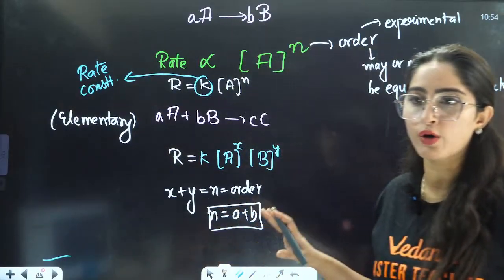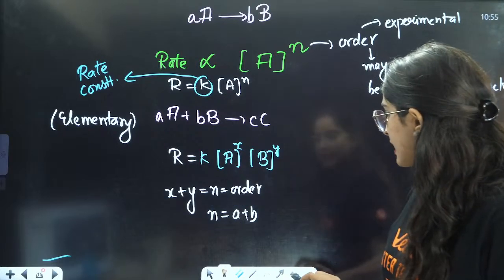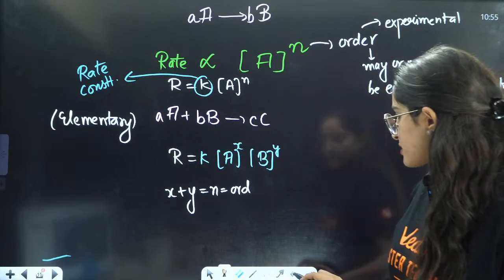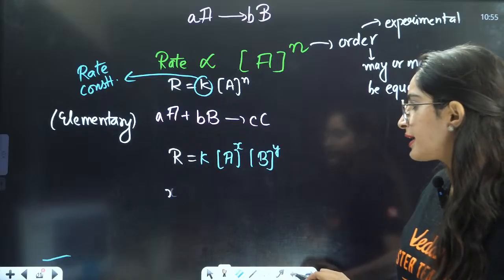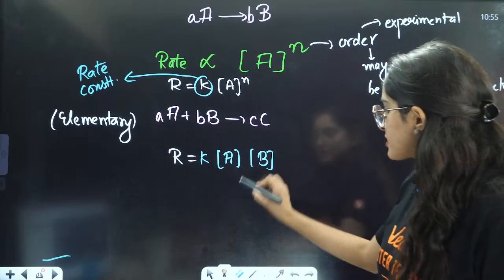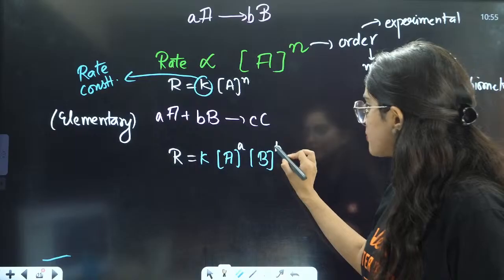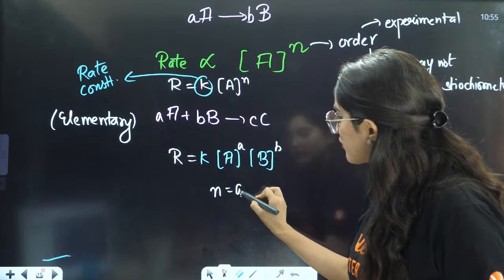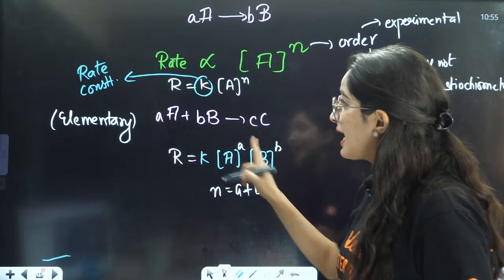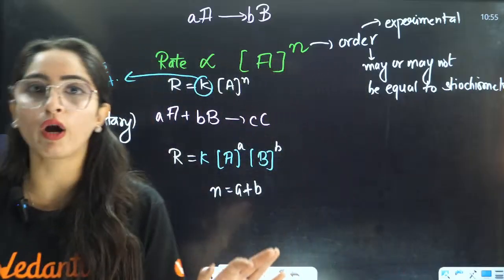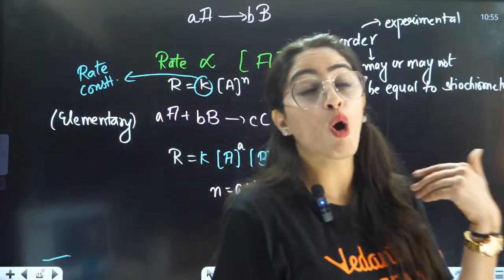Because here we are talking about the slowest step, you can just directly write it here, because that one step is the rate determining step only. You can just directly write this is A and this is B. So order of the reaction will be A plus B. This is the elementary step. If this is not the elementary step, this is a complex reaction.